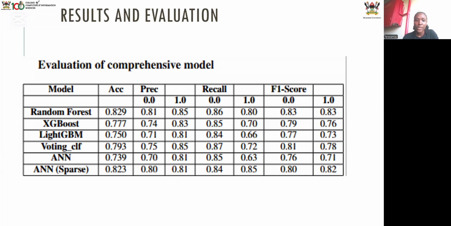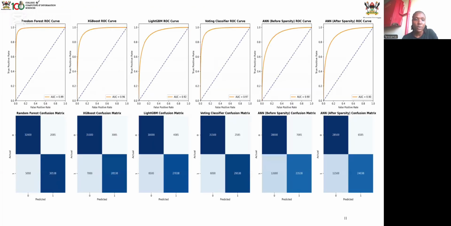So we looked at the accuracy, the precision for both fraud and non-fraud, the recall, and also the F1 score metrics, as illustrated in the table. Then we're able to come up with some visualizations, that is the confusion matrix and the ROC curves for these different models. And from there, we realized that the models are performing well.